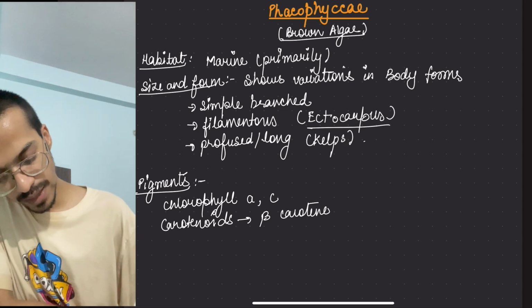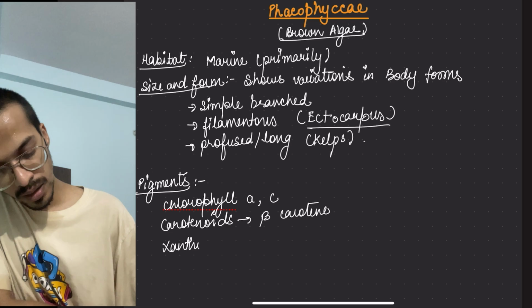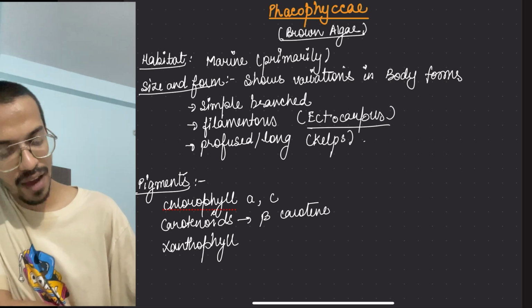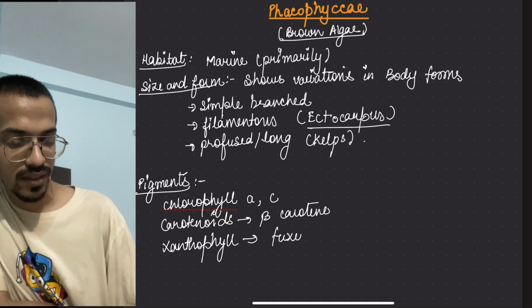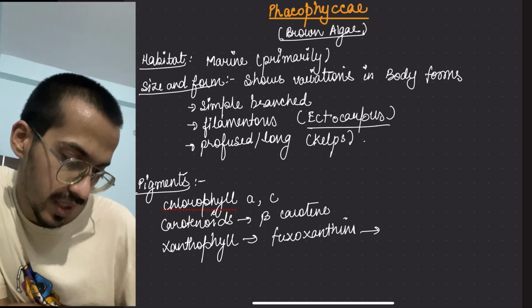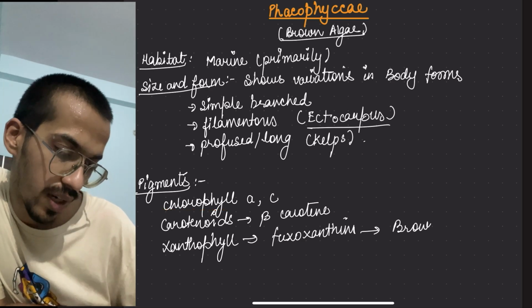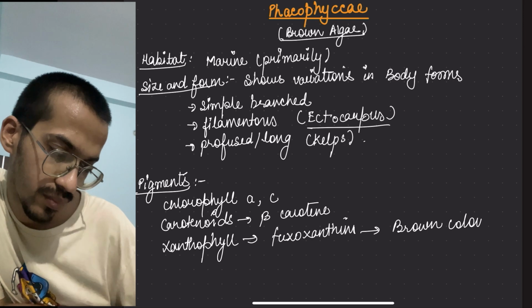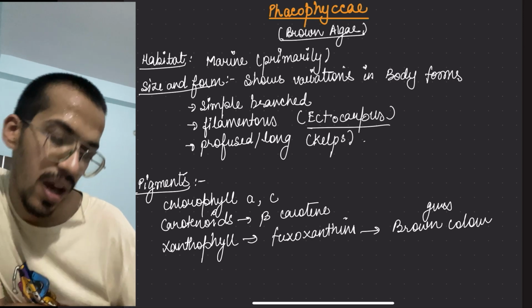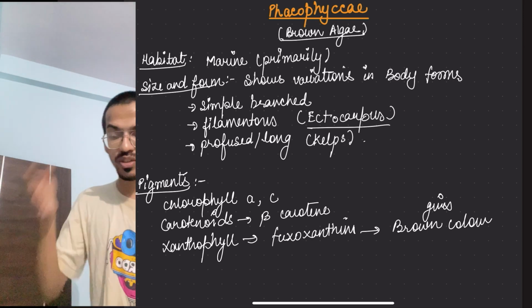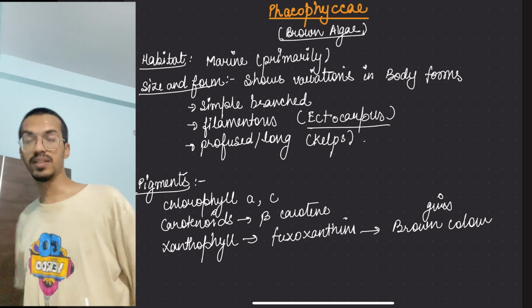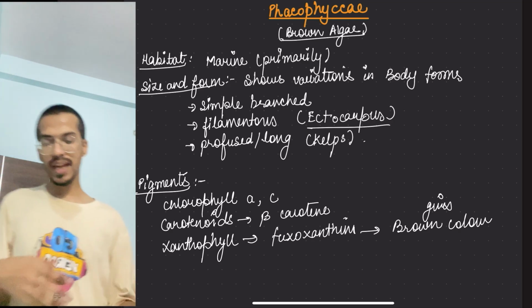Then there are xanthophylls. Now the xanthophyll they have is what? Fucoxanthin. And this fucoxanthin gives what? It gives the brown color, and it is in high amount. That's why it is called brown algae, because of the look it has.